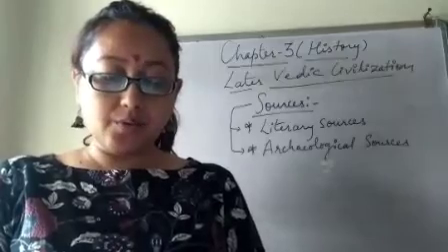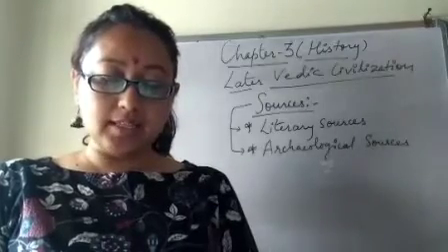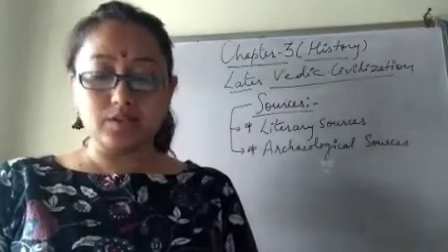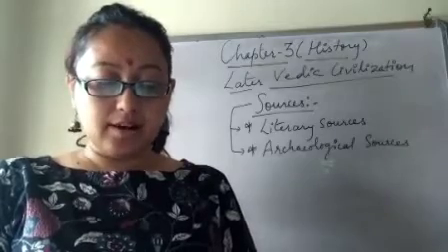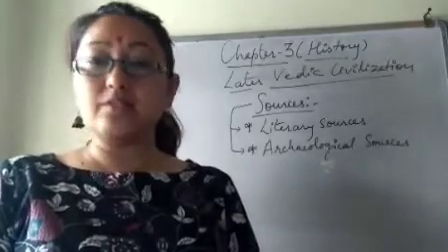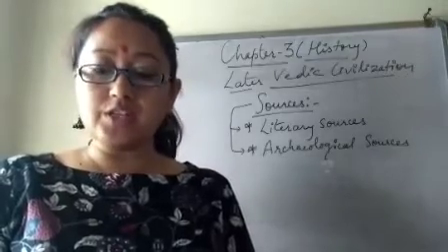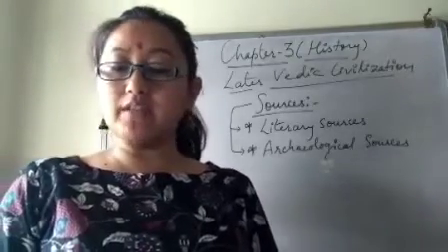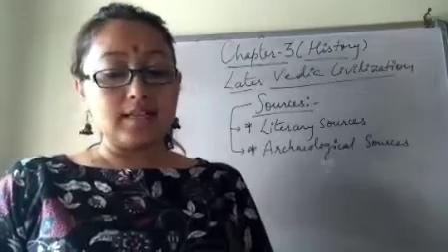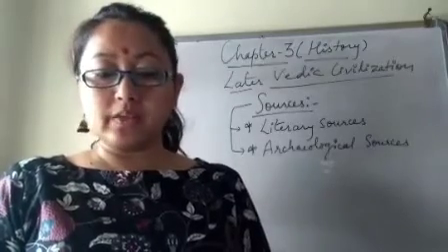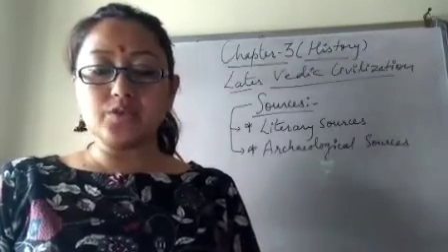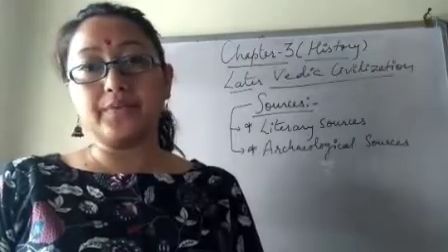Besides, there are Aranyakas, that means forest texts, and the Upanishads, which contain the philosophical thoughts of learned sages on soul, God, and the ultimate truth or reality, right?